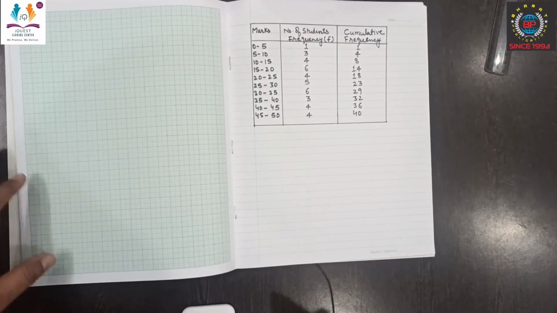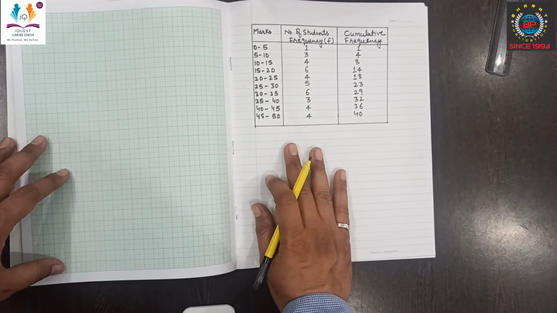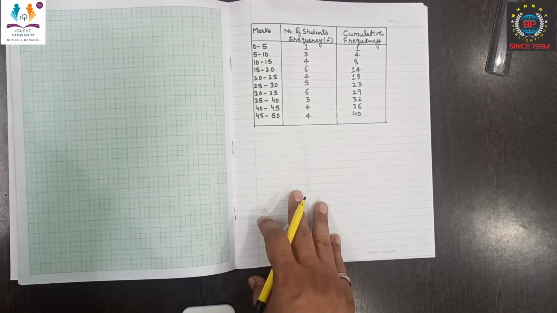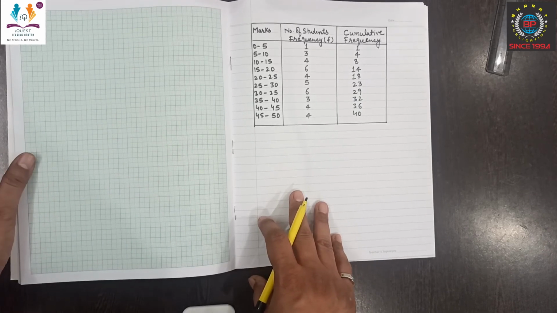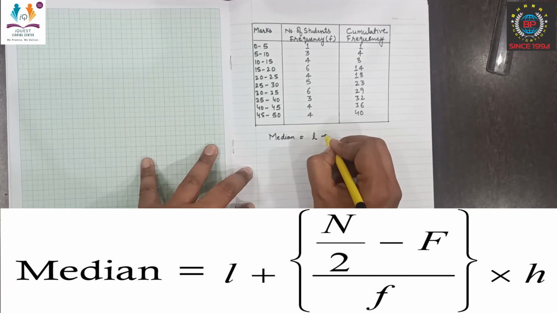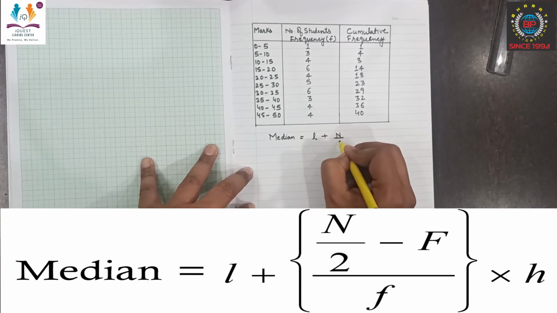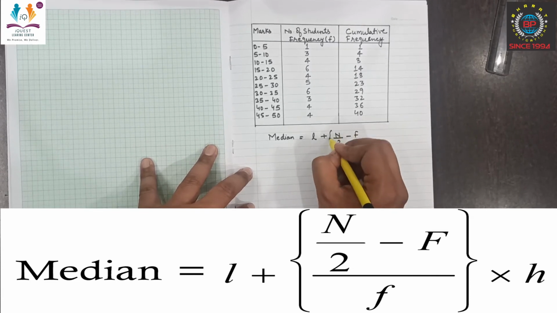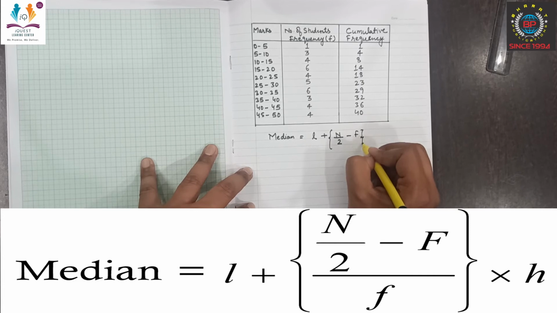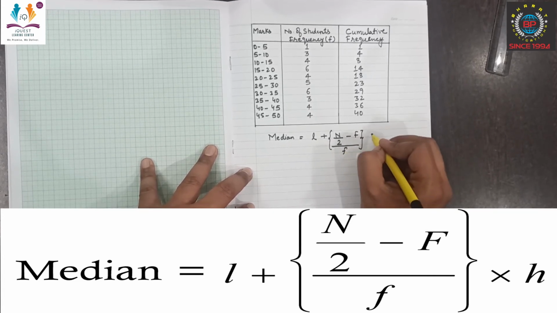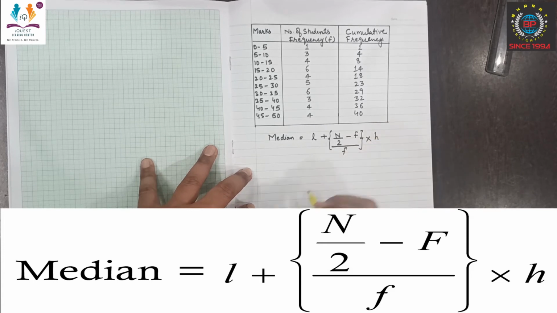Now we are going to verify our median, that is 27, which we obtained from our graph, with the help of this table. The formula for the median is L plus, in brackets, n by 2 minus F, divided by small f, into h.